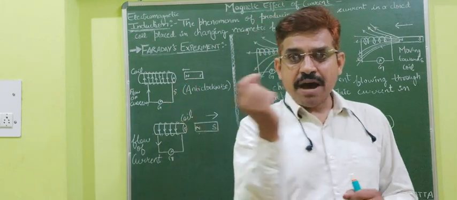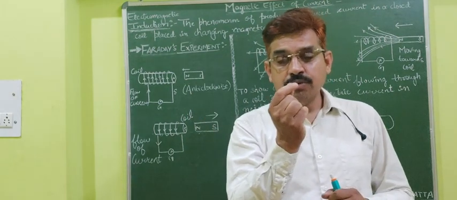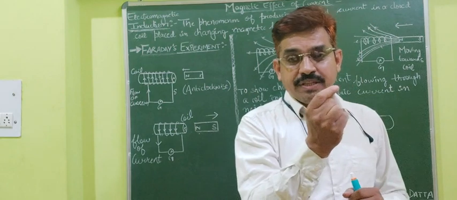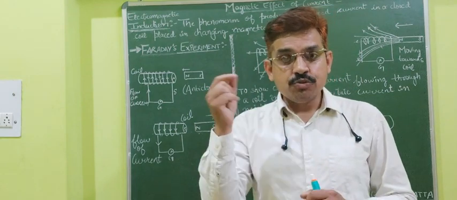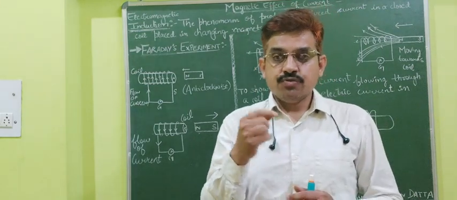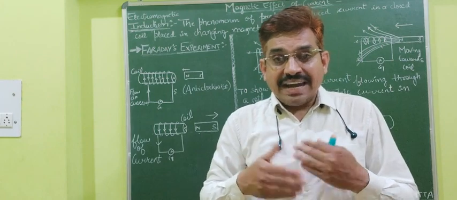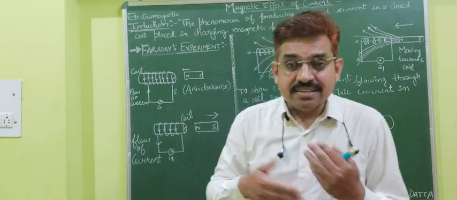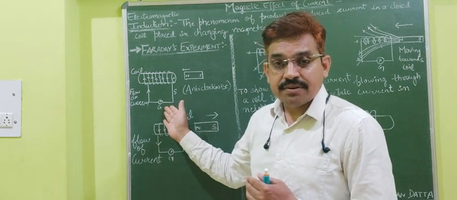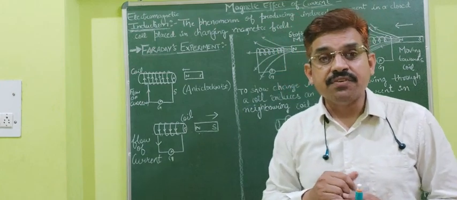So when I move this bar magnet, not with a constant velocity, the movement should be such that the velocity changes with time. In that case, the magnetic field lines are going to increase. So if they increase, what will happen? During that time, the magnetic energy is converted into electrical energy, and the galvanometer gives a deflection.